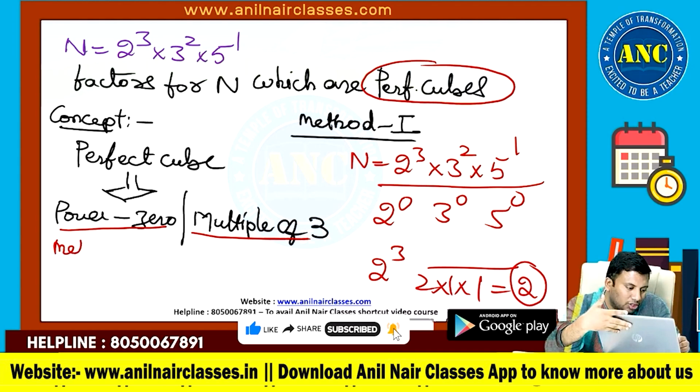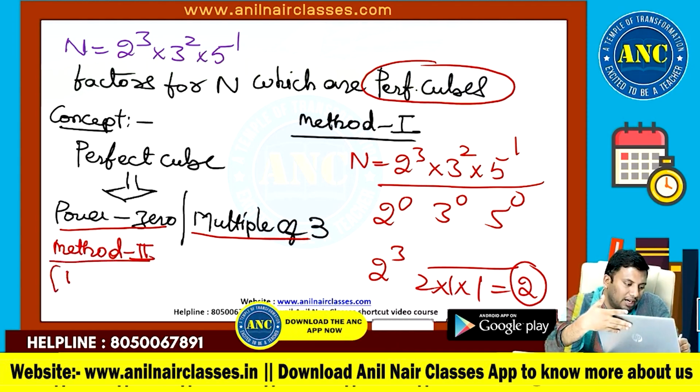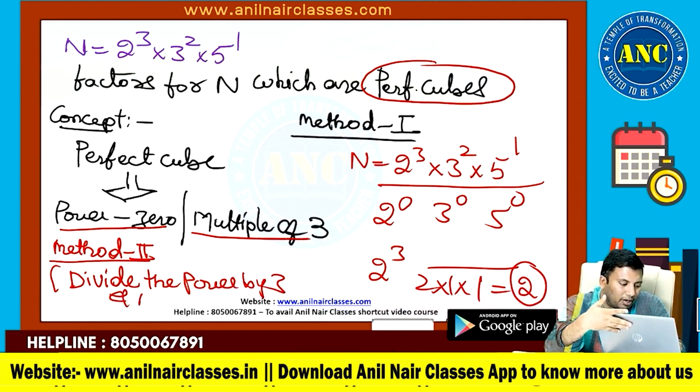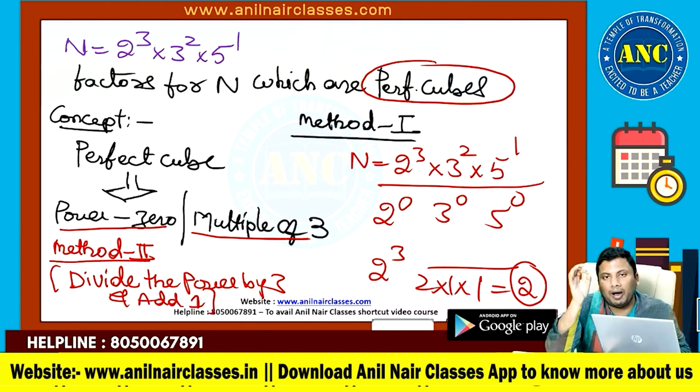What is method 2? Method 2 is similar to the previous question. Divide the power by 3 and add 1. Please write down: divide the power by 3 and add 1. Why are we dividing the power by 3? Perfect cube means the power should be a multiple of 3. Why are we adding 1? Because anything power 0 is 1, and 1 is a perfect square and a perfect cube.